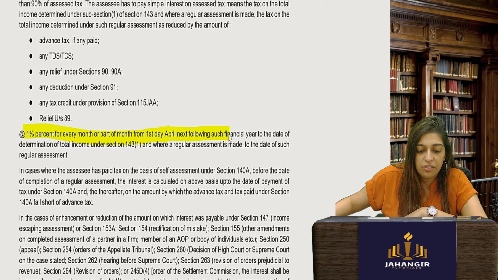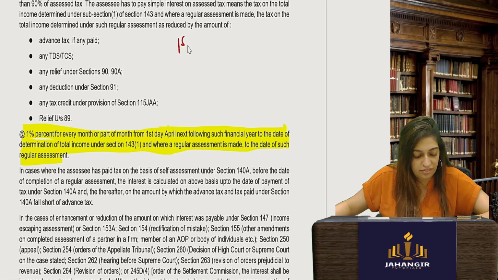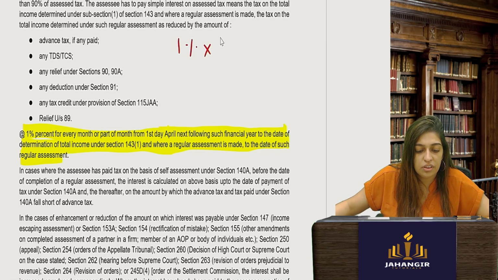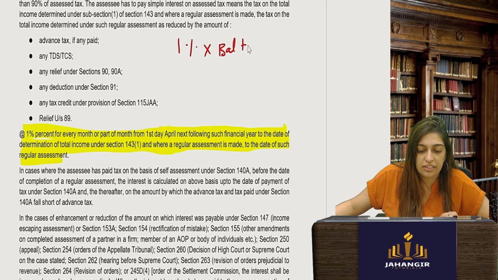From the first day of April following the financial year to the date of determination, and where regular assessment is made, to the date of regular assessment. So it will be 1% into the amount, from 1st April to the date of determination, and where regular assessment. In case the assessee has paid some tax, only the balance tax into the period from 1st April to the date of regular assessment, whenever the assessment happened.